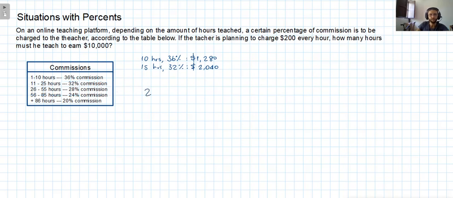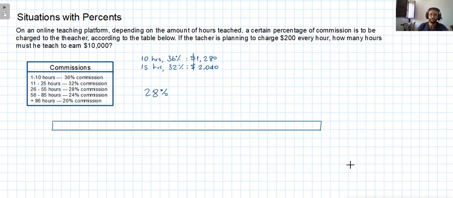So 28%, how many hours do we have here? Let's count them first. We said that it's not just a subtraction. So we have here the amount of hours: 26, 27, 28, 29, and 30, 31, 32, 33, 34, and 35. So here I have a group of 5, 1, 2, 3, 4, 5. Here I have another group of 5 up to the 35th.